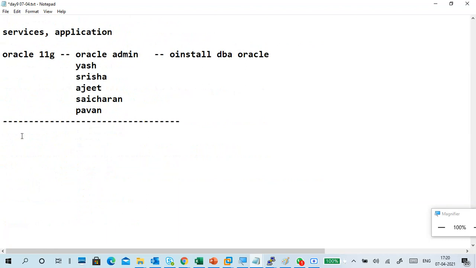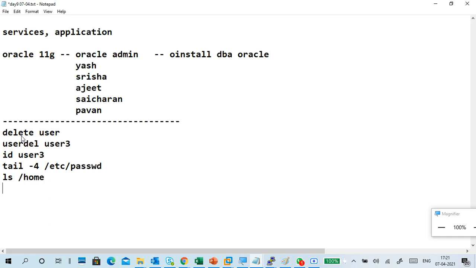Next, how to delete a user? How to delete a user? The command is userdel. For example, you want to delete user4, or for example user3. So then delete the user. Take id user3, or you can check with a grep command or a tail command, tail -4 /etc/passwd. Can you see that user3 or not? And also verify in this location.